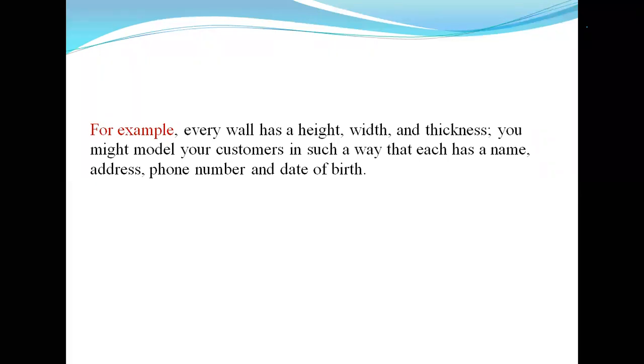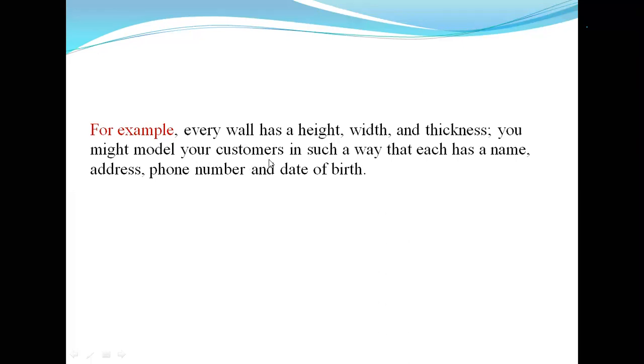You might model your customer in such a way that each has a name attribute. Suppose you are modeling a customer: the customer has a name, address, phone number, and date of birth. Wall is one of the classes, and the wall has some attributes, that is, height, width, thickness.